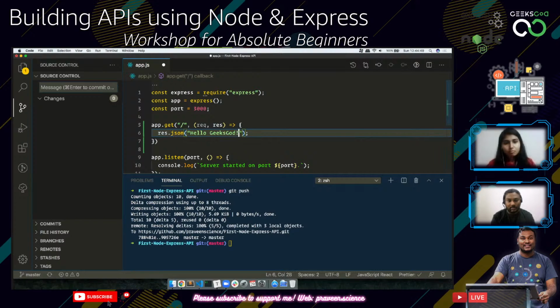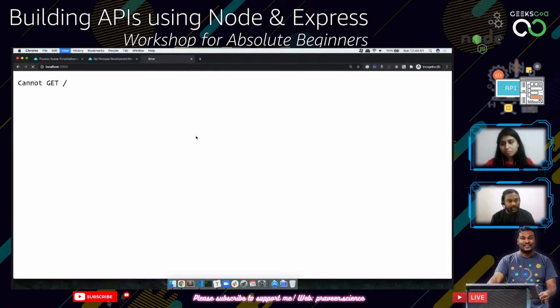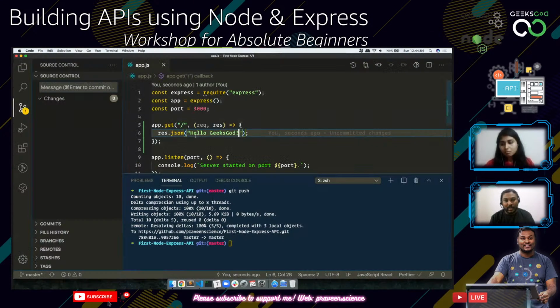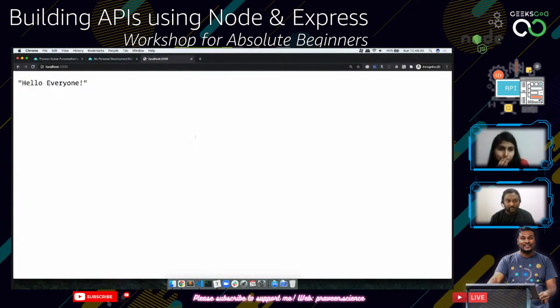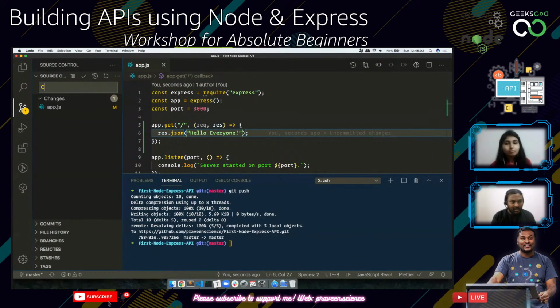Then inside this, for response, we can give a JSON response, and then I'm just going to say hello geeks god and save it. If I refresh this page, it's going to say hello geeks god. I can even do something like hello everyone and save it. So we have actually created a first get endpoint. We can even do something like welcome to API server.